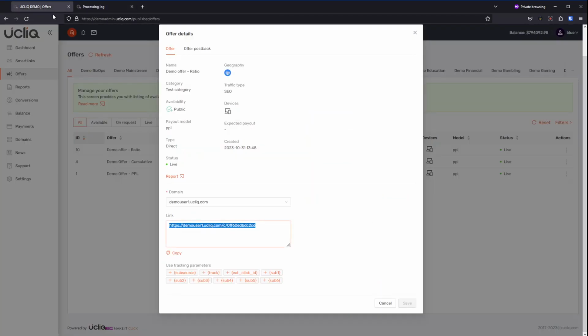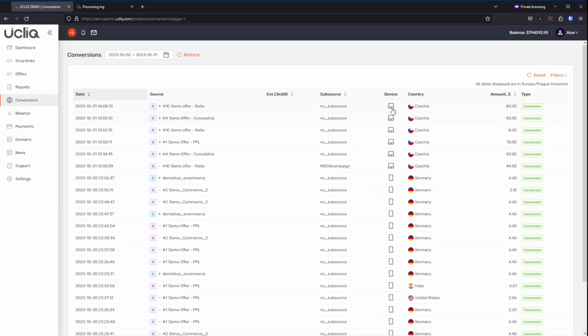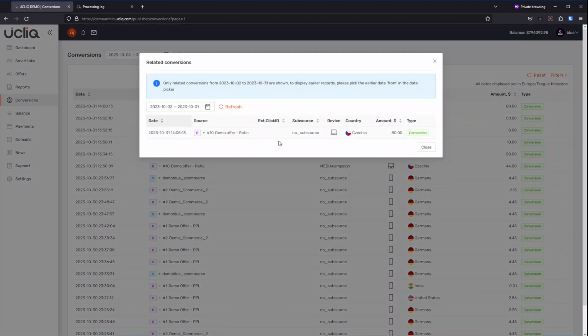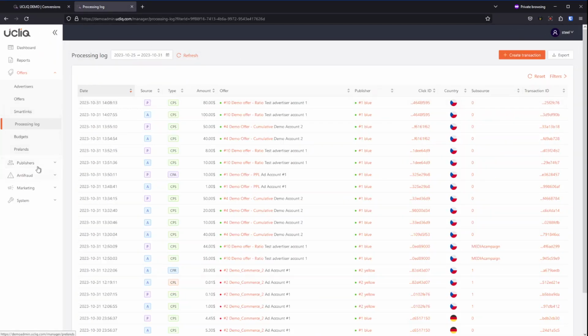Let's look in the publisher panel. This is the offer we tested, and let's see what we have in conversions. As expected, we see $80 here. We can have a look. There are no subsequent conversions for the same click. If we had more conversions, they would be appearing here as well. If we had declines, they would be appearing here as well. Let's do a decline.